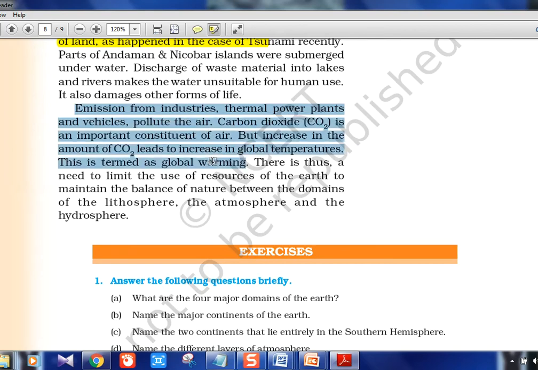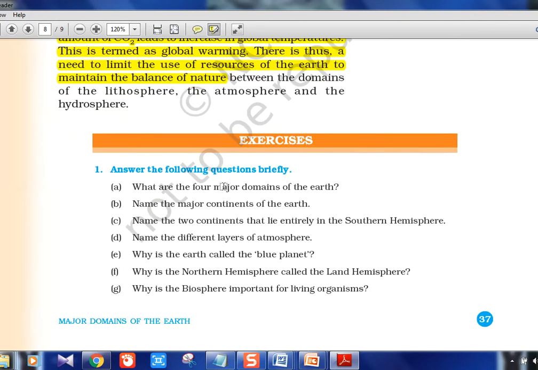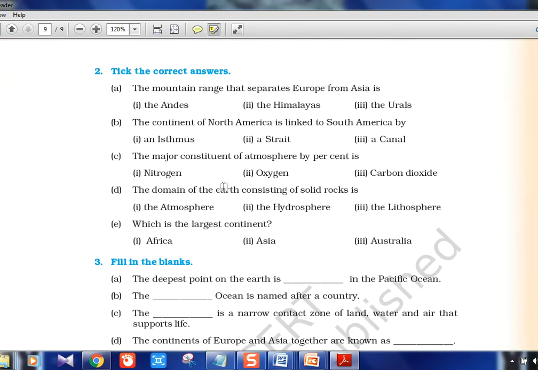And this results in global warming, the Paris climate change, all those things we know. So that kind of thing. So there is a relation between all the 3 spheres. That's all. MCQs for 6th standard, not at all for UPSC, just for our revision sake of what we read.